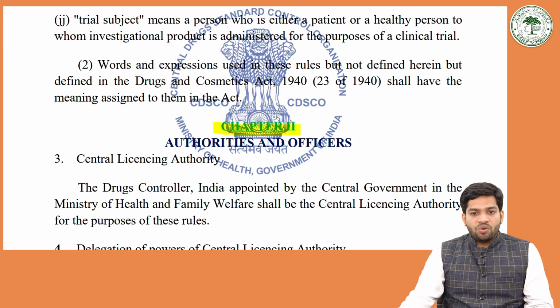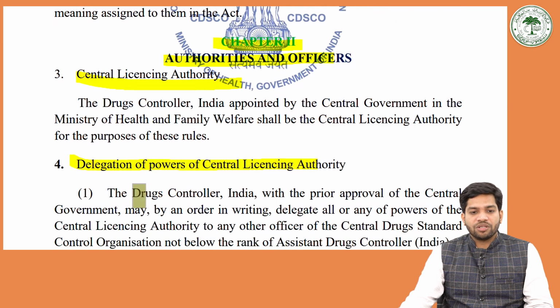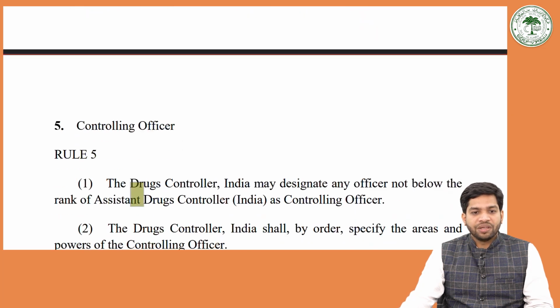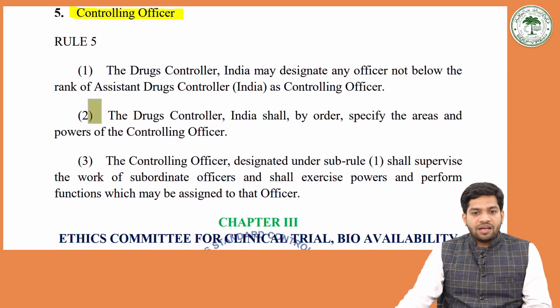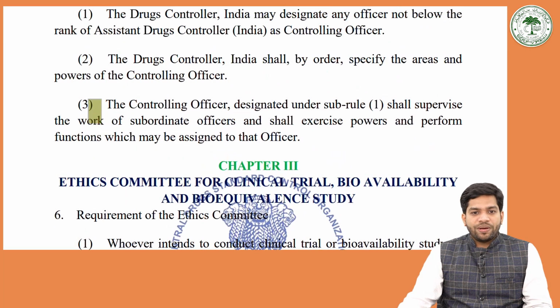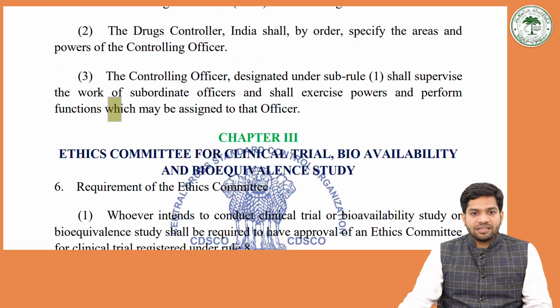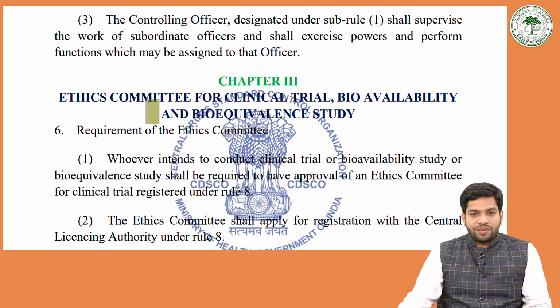Further, chapter 2 covers the authorities and officials, that is, who the central licensing authorities are and the delegation of powers to them. So this is the exposure to the act. All the acts that we discussed, I will upload in the lower section of the topic so that you may read or at least see them. In this way these acts are made and finally presented, so you may refer to them for understanding.